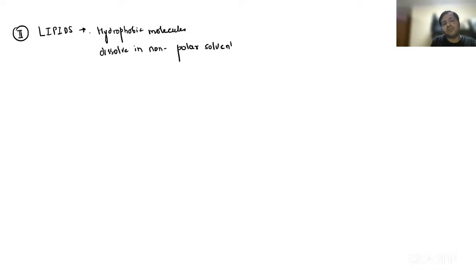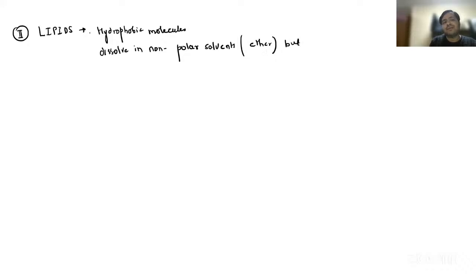Now, they are hydrophobic molecules. They can dissolve in non-polar solvents. When I say non-polar solvents, guys, you already know I'm basically talking about ether.